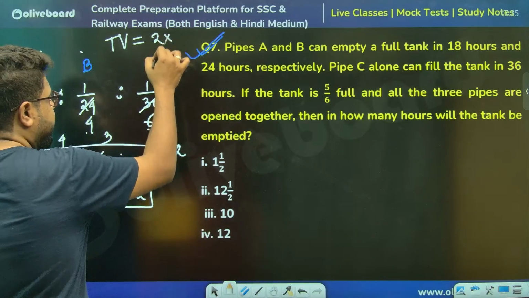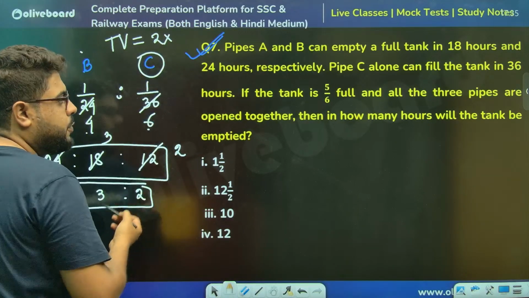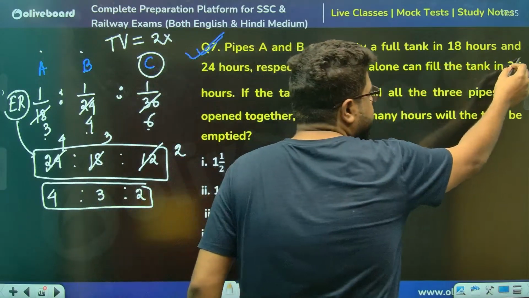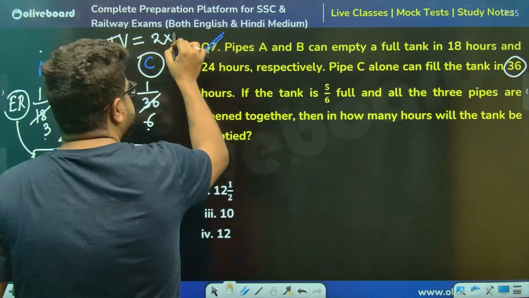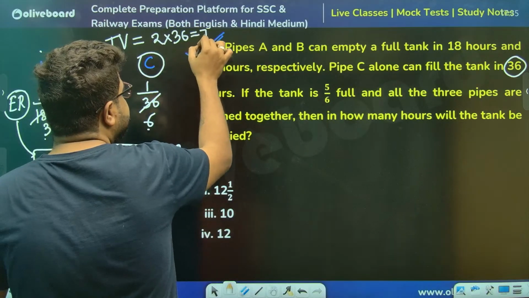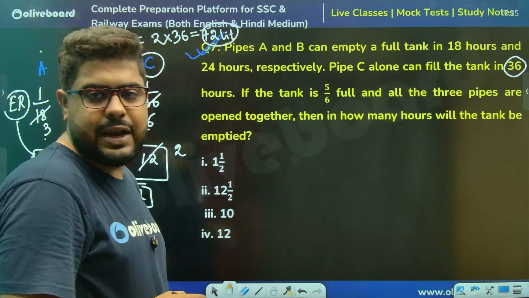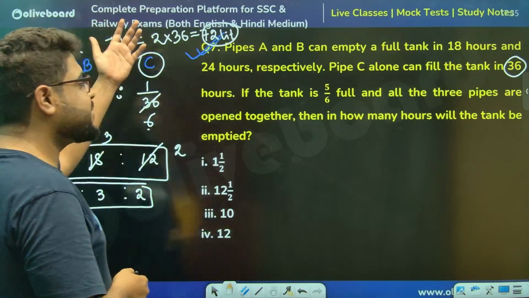So every hour, C is filling 2 liters of water, and it is completely filled in 36 hours. So the total volume must be 2 into 36, that is 72 liters, sir. Done. Now go with the story.